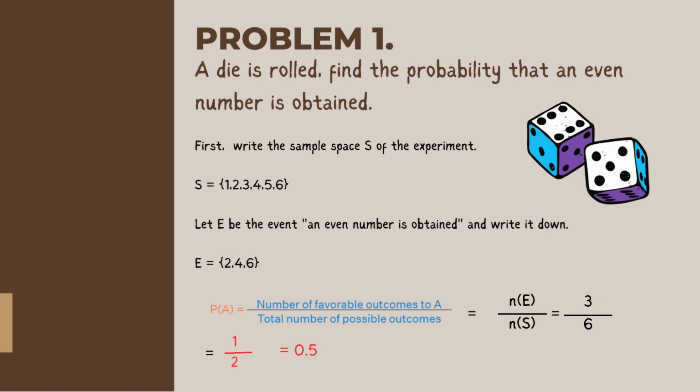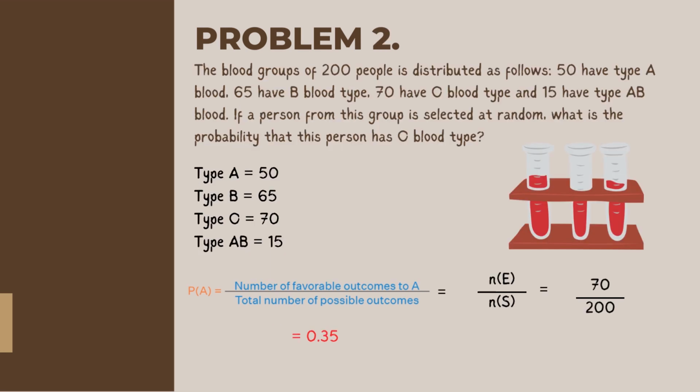For the second problem, the blood groups of 200 people are distributed as follows. 50 have type A blood, 65 have B blood type, 70 have O blood type, and 15 have type AB blood. If a person from this group is selected at random, what is the probability that this person has O blood type?